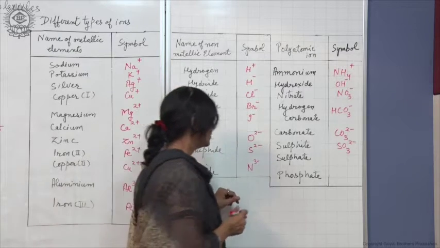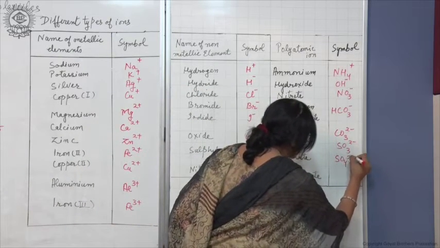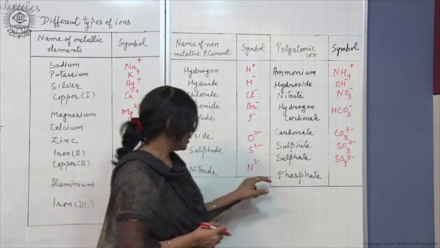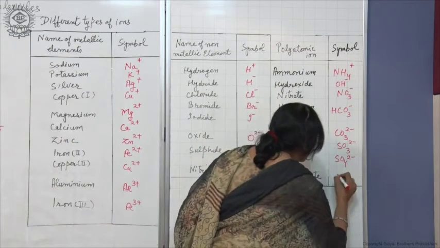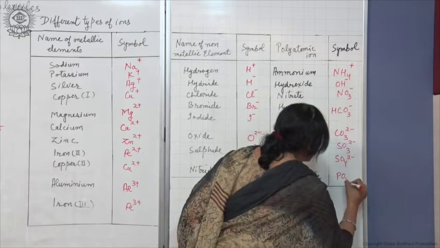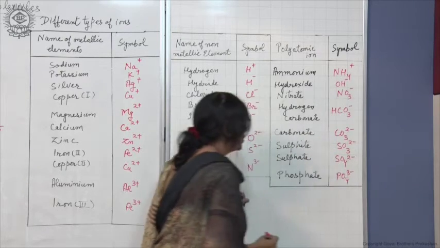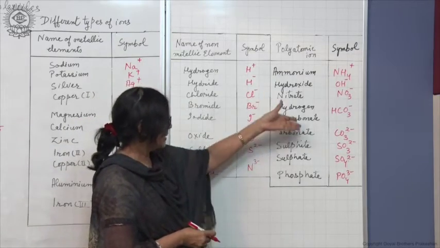The sulphate ion is written as SO4, and its charge is 2 minus. Phosphate ions, the formula of phosphate is PO4, and its charge is 3 minus. So, these are polyatomic ions.